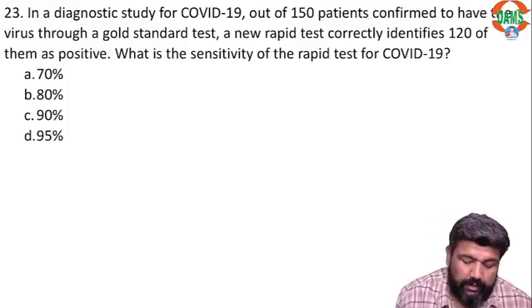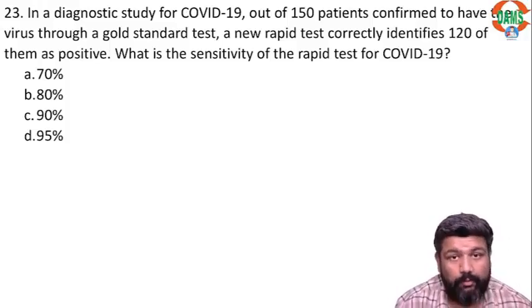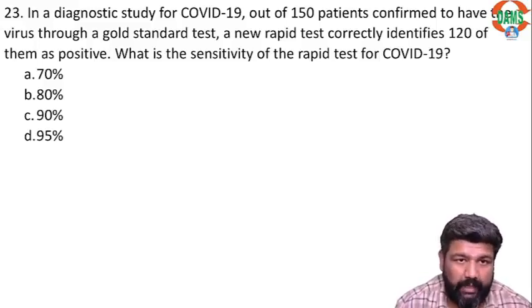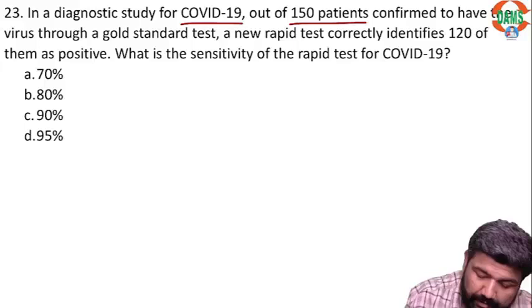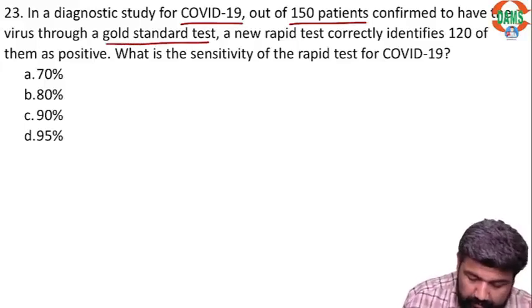In a diagnostic study for COVID-19, out of 150 patients confirmed to have virus, a gold standard test, a new rapid test correctly identifies 120 out of them. So guys, what is happening here? A diagnostic test for COVID-19, out of 150 patients confirmed to have virus through a gold standard test.